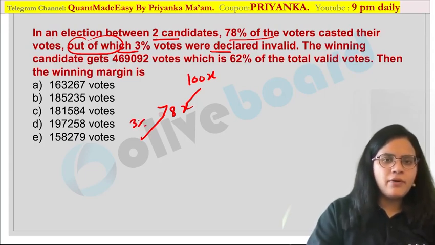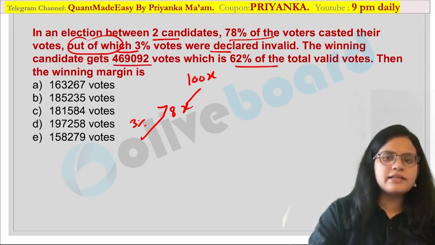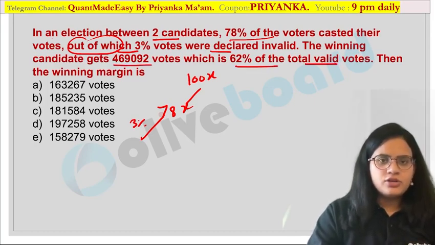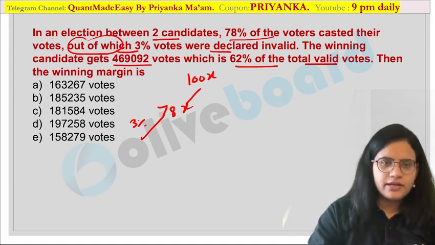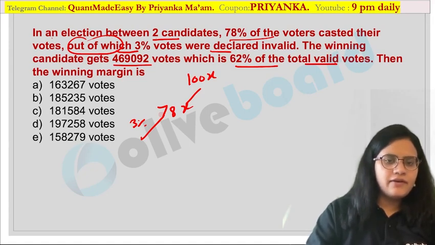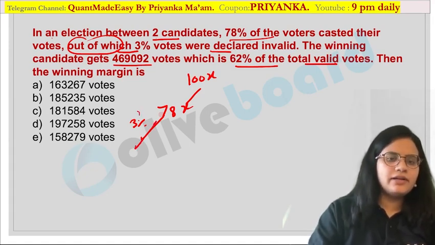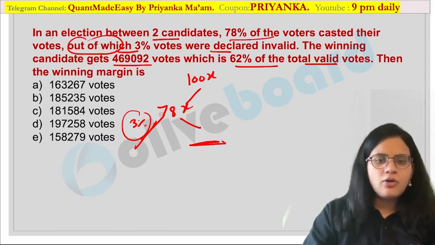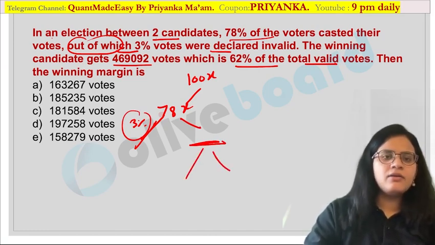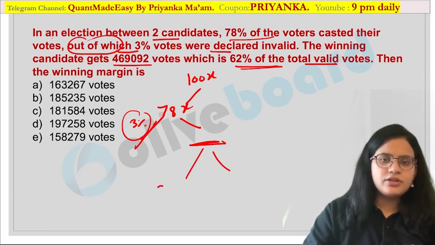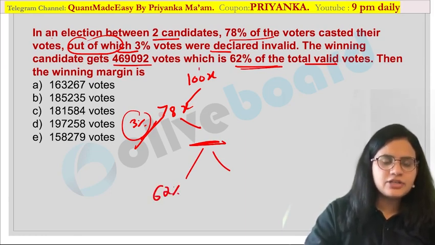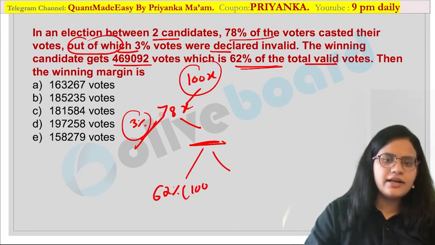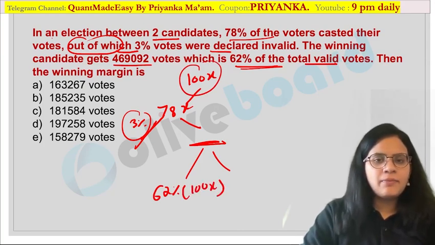Are you getting my point? The winning candidate gets 62% of the valid votes. We have calculated that 78% cast their votes and 3% of them were invalid. So you have to calculate how many of them were invalid. This would give you the remaining value. Now they have given you how many votes were obtained by the winning candidate, so here you have to write 62% of the total x, which is 100x. Are you getting my point?